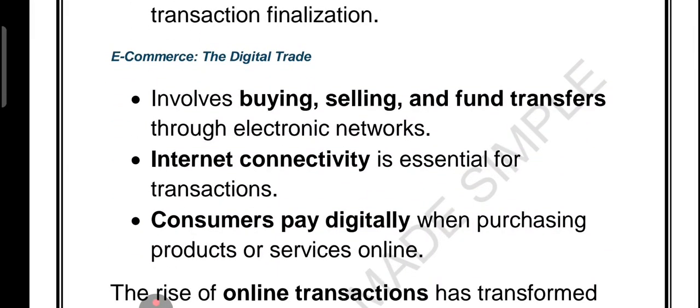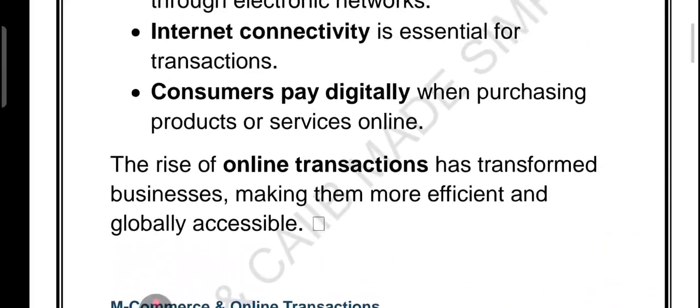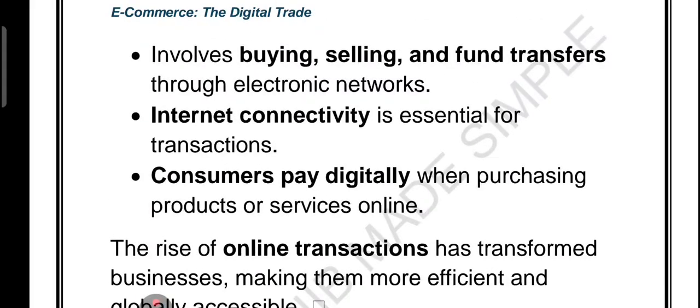So what is the meaning of e-commerce? Let's understand. E-business is short for electronic business, right? It covers all the business activity happening online. OLTP, what is the full form? Online transaction processing. It is a secure password-protected system that makes sure your money is safely transferred over the internet. So every time you shop online, whether it is ordering food, booking tickets or buying clothes, you are doing an online transaction where funds move electronically over the web.